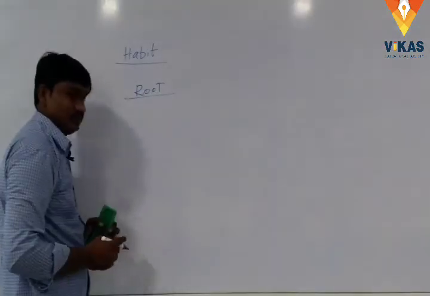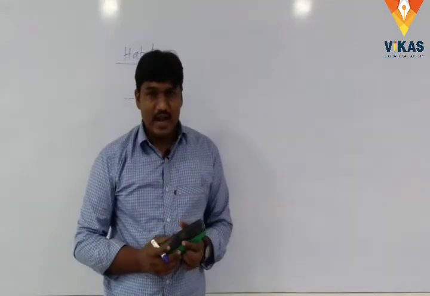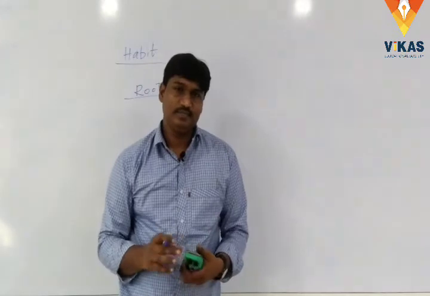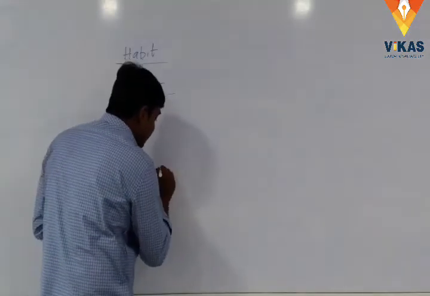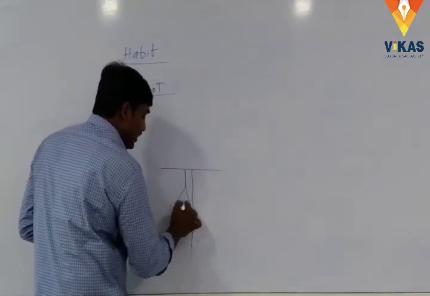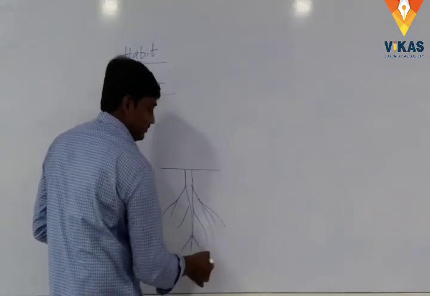What is root? Root is the underground part of the plant, present inside the soil. It is called the root system.